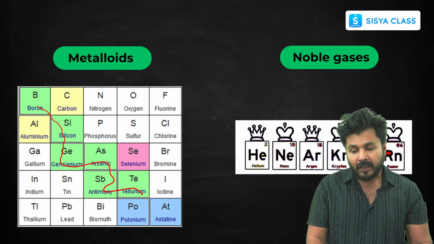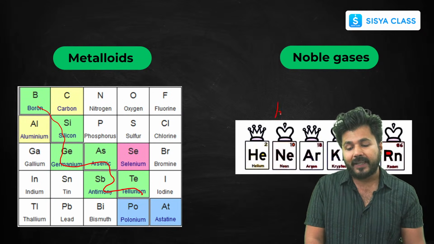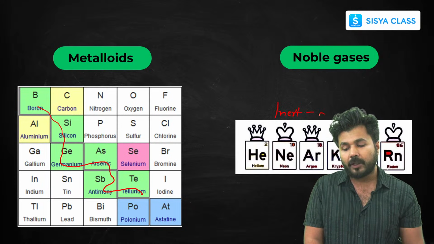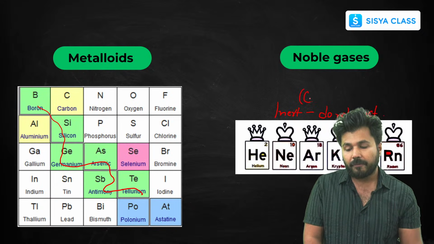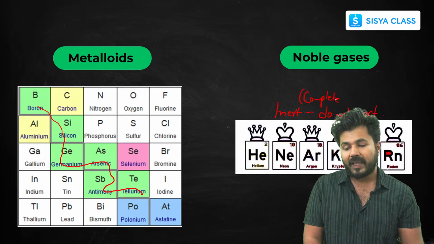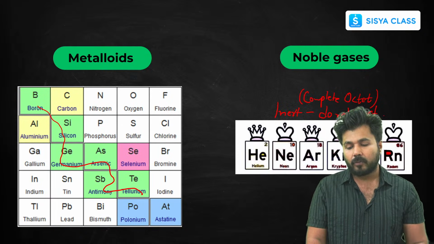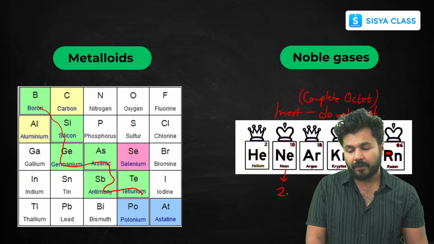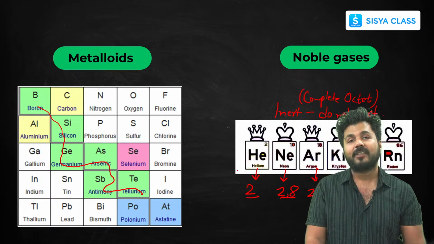Now, noble gases. Why are they called noble gases? Because they are chemically inert in nature. Inert means they do not react with other elements. Why do they not react? Because they have a complete octet. If you see the electronic configuration, they have either 2 electrons or 8 electrons in their outermost shell, so they don't have to react and form a cation or anion. Like neon, it will be 2, 8. Helium is 2. Argon will be 2, 8, 8. So as you can see here, they have a complete octet or duplet. That's why they do not react.